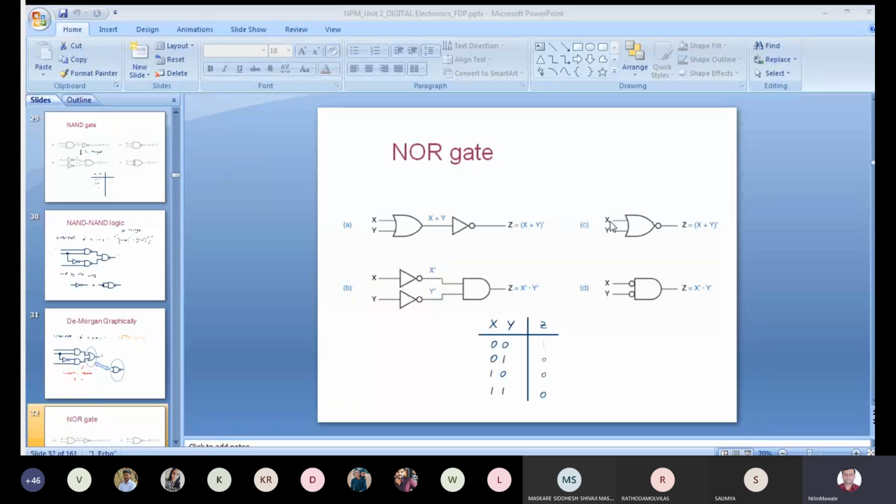Try it for this NOR gate. We know that for a NOR gate, only if both inputs are 0 do I get output equal to 1. For the remaining cases, output is equal to 0. So what we get is exactly the opposite of NAND. NAND gate and NOR gate are exactly opposite to each other, so their truth tables are opposite. In case of NAND, you are getting 0 here and the remaining 3 are 1. Okay, so this NOR can be equivalent to this bubble input AND gate.